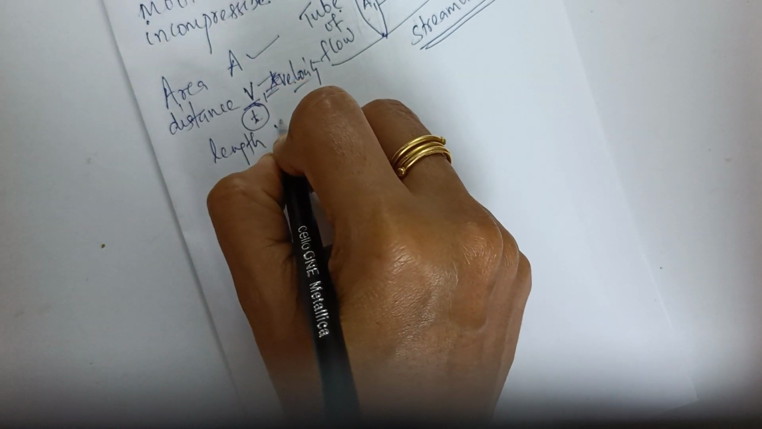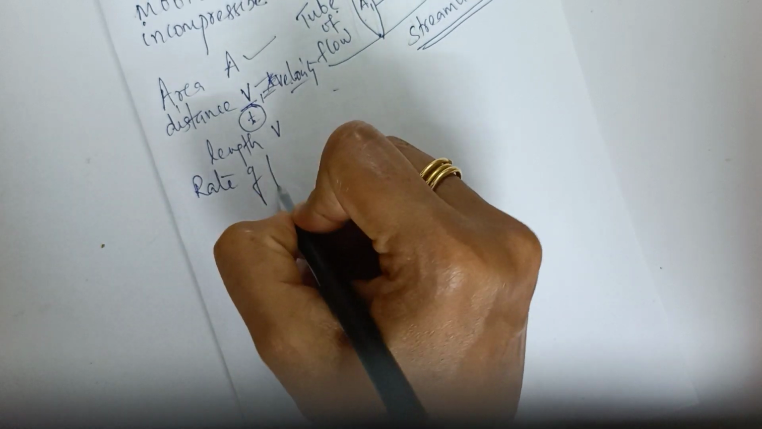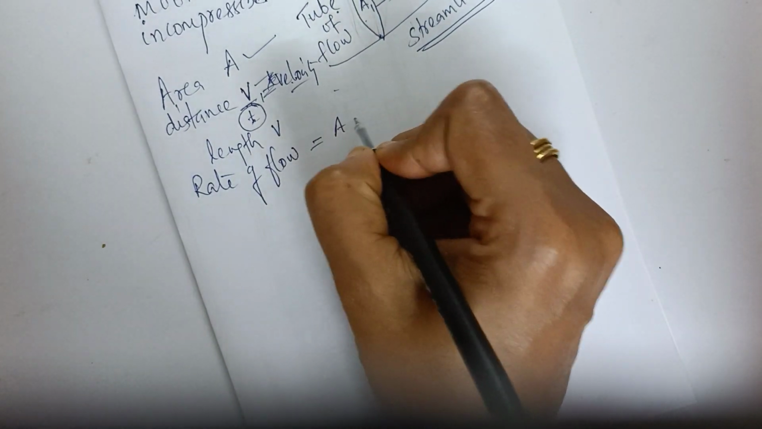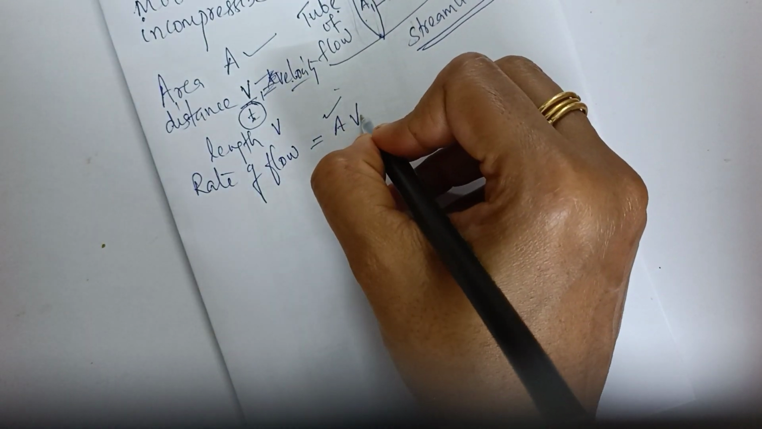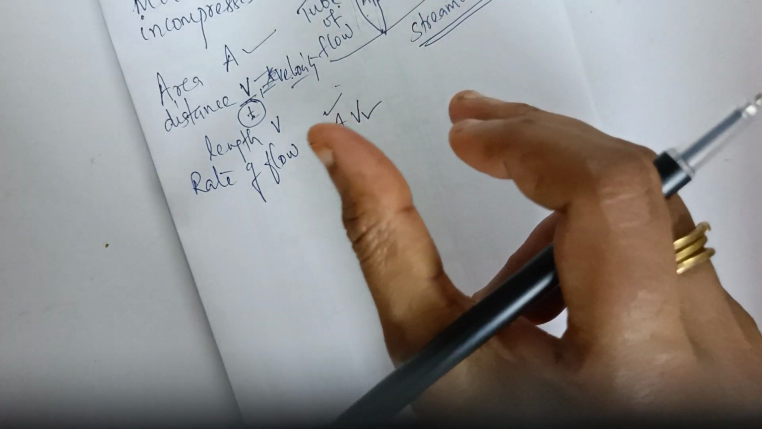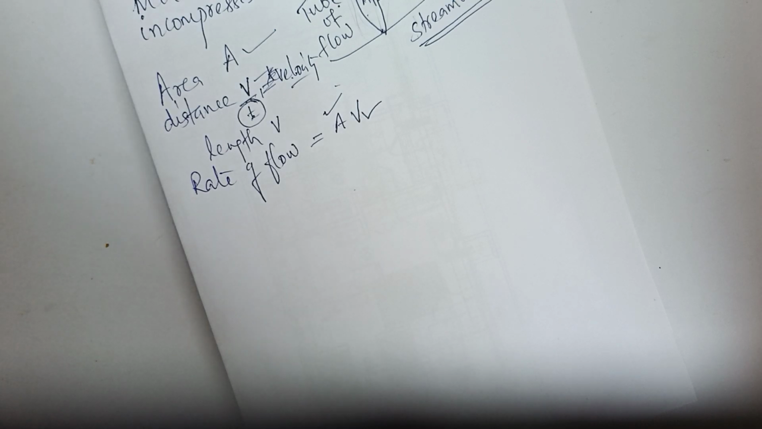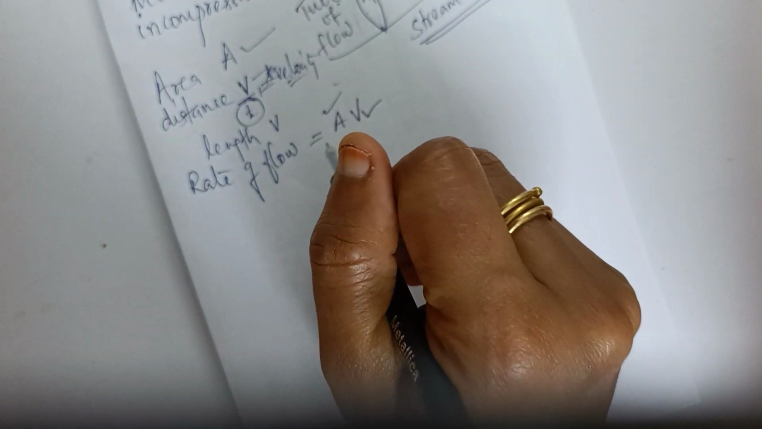Okay, so what will the rate of flow be? Therefore, the rate of flow of the liquid will be given as A into V. A is the area of cross section and V is the velocity. How did it become velocity? It is moving a length V in 1 second or in unit time. So that length is equivalent to velocity. So the rate of flow is AV.